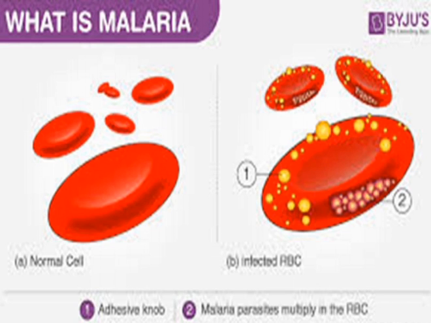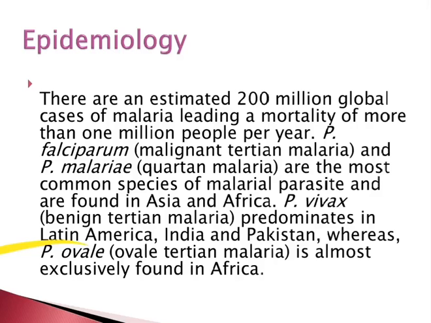The normal cell will be with the regular RBC, while the infected RBC shows the accumulation of yellow granules. This is a malaria parasite that multiplies in the RBC. While speaking about the epidemiology, there are an estimated 200 million global cases of malaria, leading to the mortality of more than 1 million people per year.